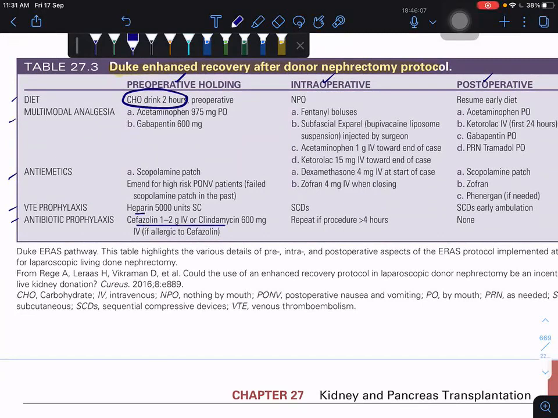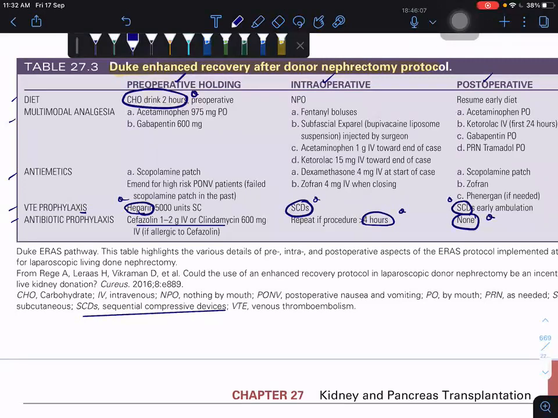Intraoperatively you repeat the antibiotic if the procedure is greater than 4 hours, the usual protocol. Postoperatively there is no need for antibiotics. This is all MCQ. For venous thromboembolism prophylaxis, heparin is given preoperatively, and sequential compression mechanical devices are used intraoperatively and postoperatively.